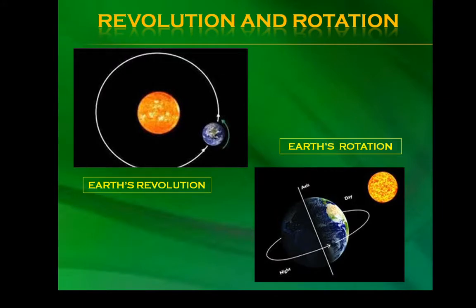Revolution and rotation. In the first image you can see Earth's revolution, and in the second image you can see Earth's rotation. The Earth has two types of motion. These are rotation and revolution. In the image of Earth's revolution, you can see the Earth going around the Sun, which is known as revolution of the Earth. In the second image, you can see Earth's rotation. That means Earth taking its own round, or rotating around itself on the imaginary line, that is axis.